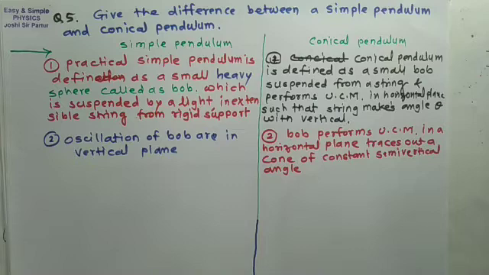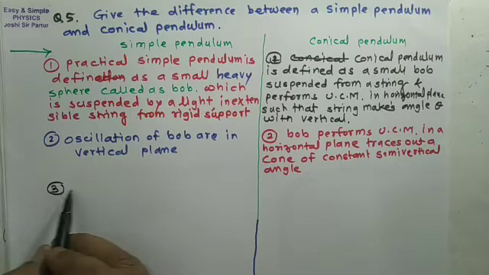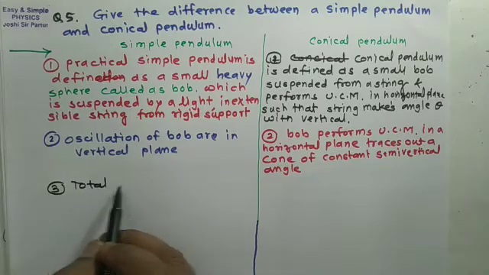So the third difference can be seen: total mechanical energy.